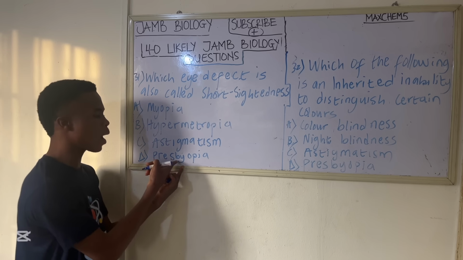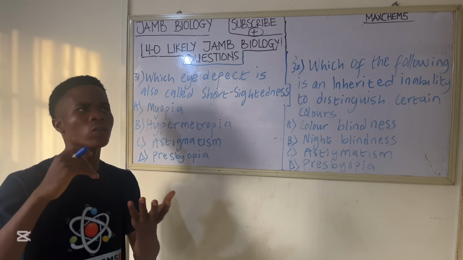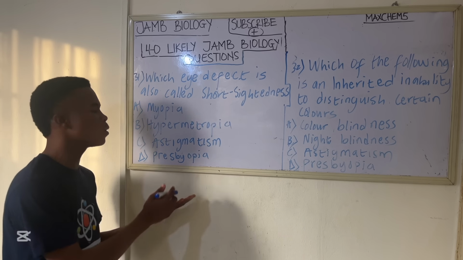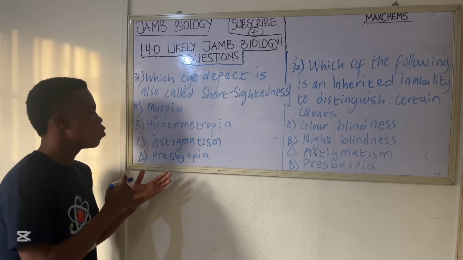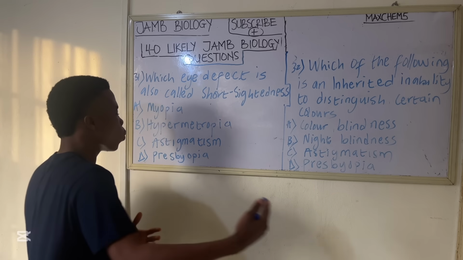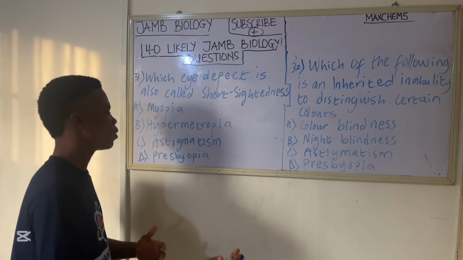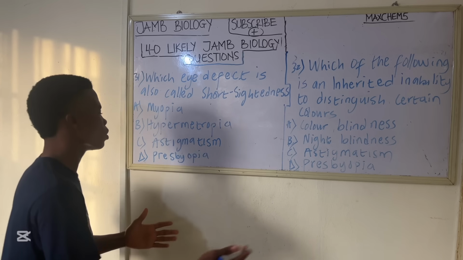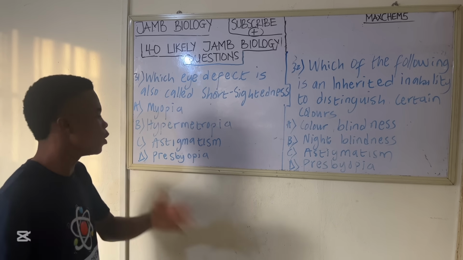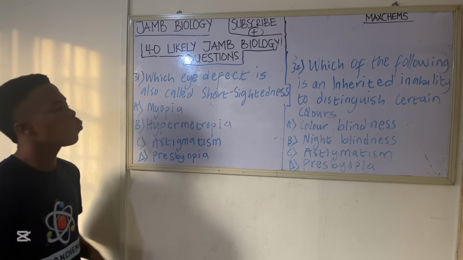And we have the last option, that is presbyopia. Presbyopia is caused by old age, and it occurs from the age of 40 upward. You understand? From the age of 40 is a condition whereby you begin to have defect in seeing things that are close by, and it gets worse over time. As you go older, it gets worse. So that is presbyopia.